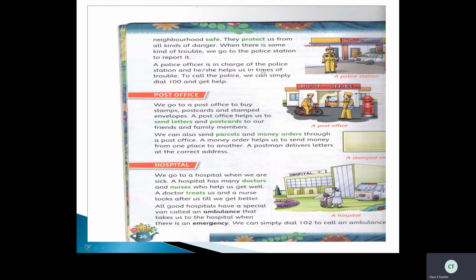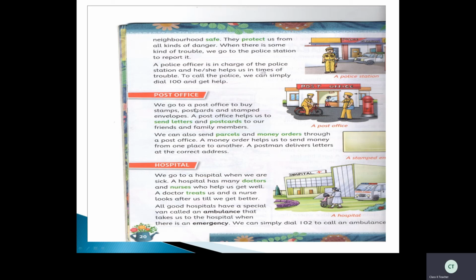See the police station. So who will protect us from all thieves and dangers? Yes, policeman. So now whenever we get trouble, where we'll go? Yes, we'll go to the police station to report it. Okay. So when you are in trouble, whom you will call? Yes, 100. So that policeman will come and they will help us. Don't forget, children, remember this.